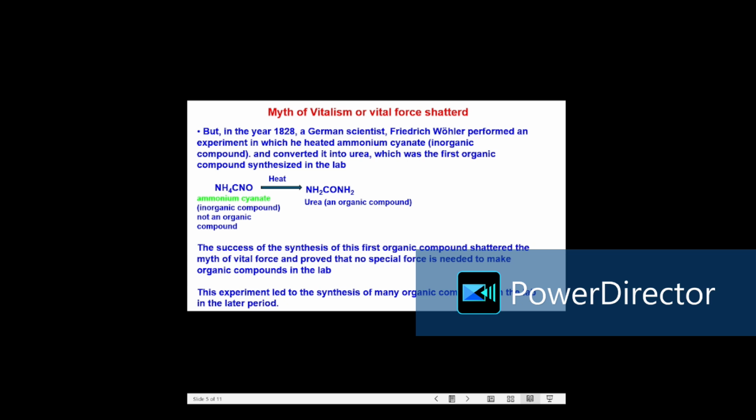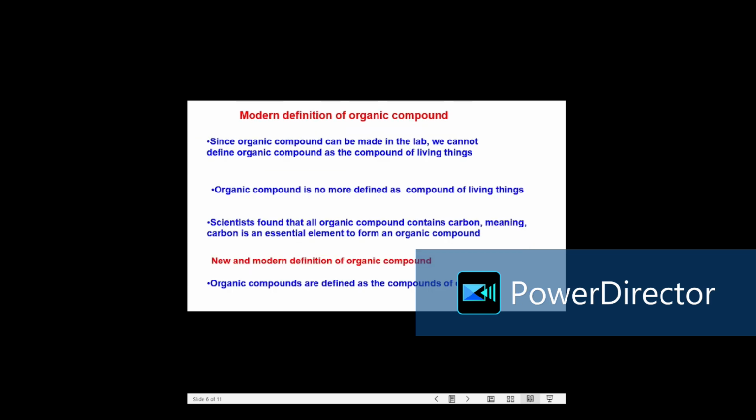The next question we need to ask is, okay, now we can make organic compounds in the lab. Organic compounds are found in living organisms. So what should be the correct definition of an organic compound? We cannot call organic compounds the compounds of living things, because we can make them even in the lab.